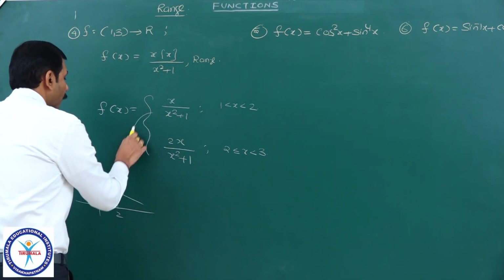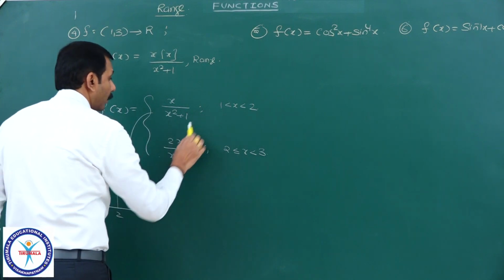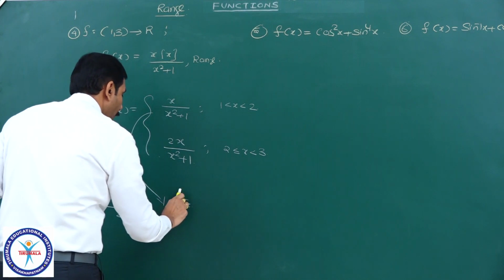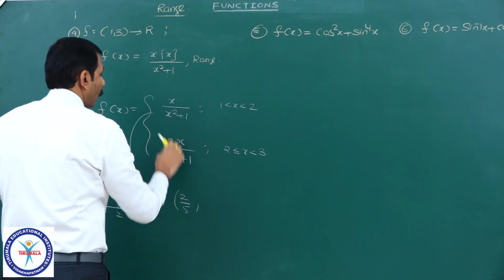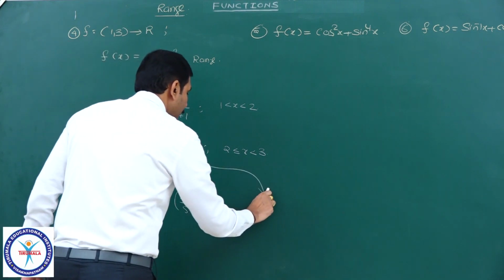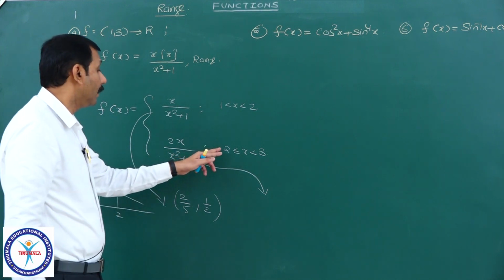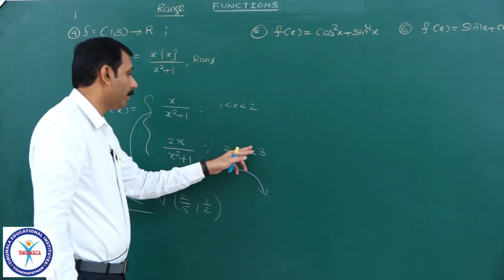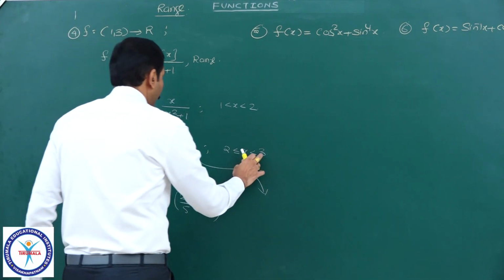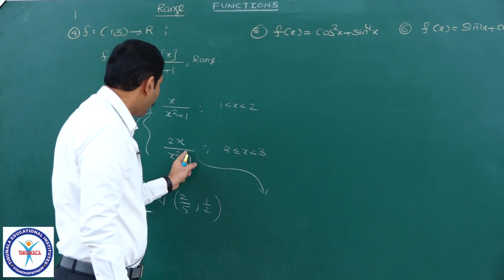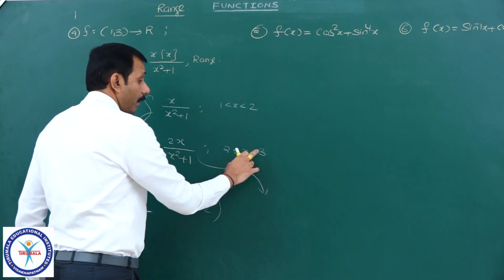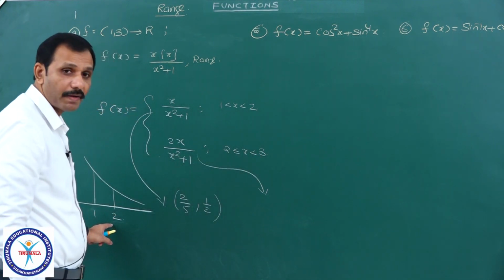Therefore, in this case, what is the range of this part you will get? At x equal to 2 it is 2 by 5 open, comma, at x equal to 1 it is 1 by 2. And what is the range of this one? Because it is a decreasing function, at x equal to 2 you will get the maximum value and at x equal to 3 you will get the minimum value.